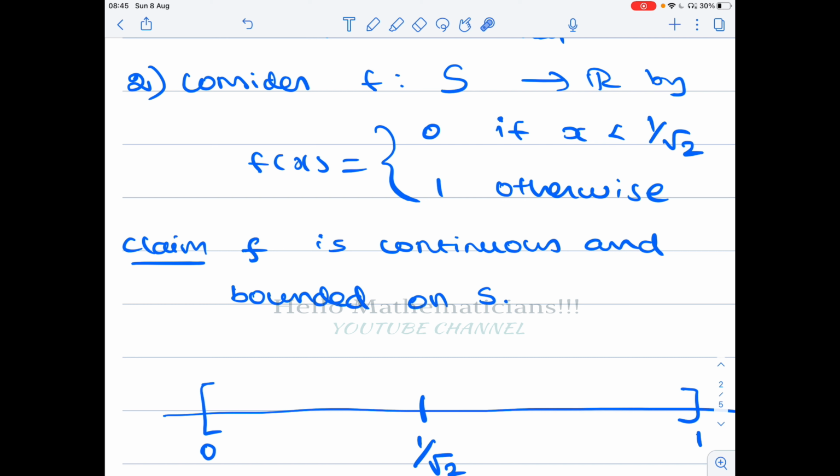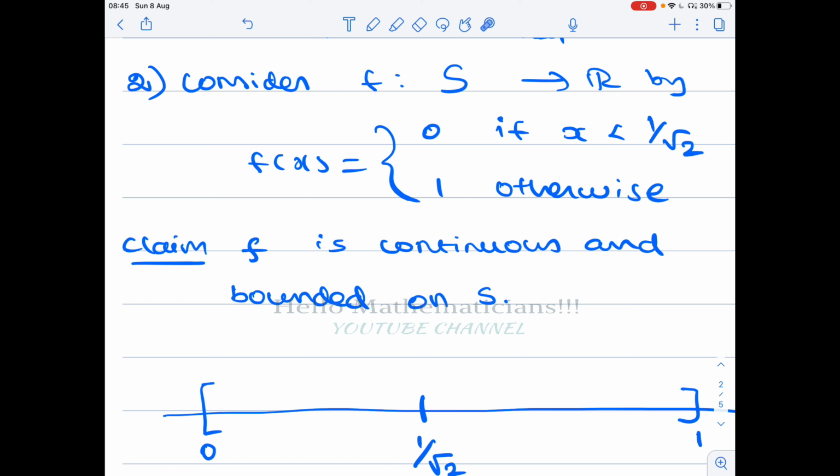We need a continuous function on s which cannot be extended to a continuous function on closed 0 comma 1. This 1 by root 2 is a point in closed 0 comma 1 which is not lying in the set. That is what we want. You can play the same game with any other element, by choosing it in such a way that it is not an element of s.